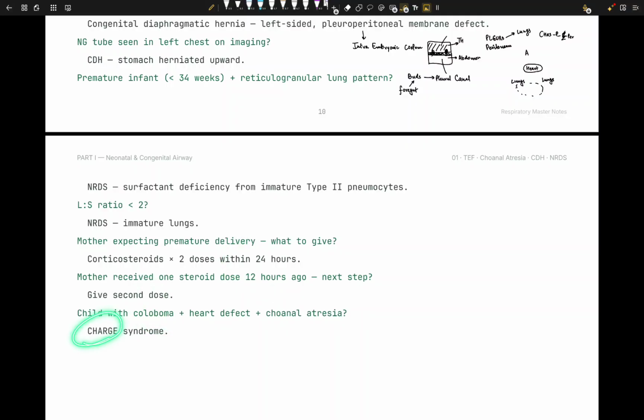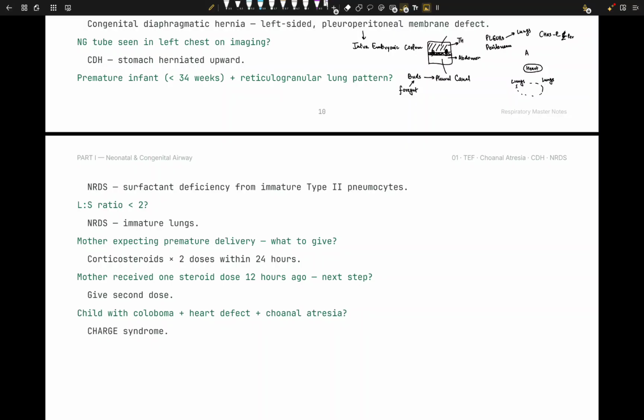CHARGE syndrome. C, right? It's going to be important because they can ask. CHARGE: C is just coloboma. That's the hole in the iris, a problem in the ophthalmic system, right? H is going to be heart defects. A is going to be atresia of the choanae, right? Your nose is blocked. R is going to be retardation of the growth.